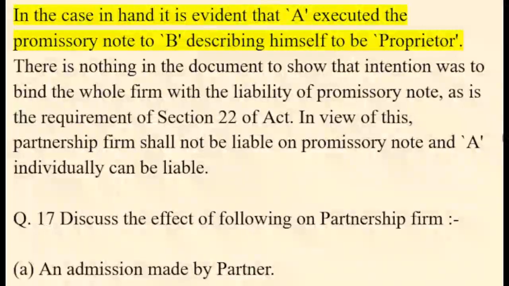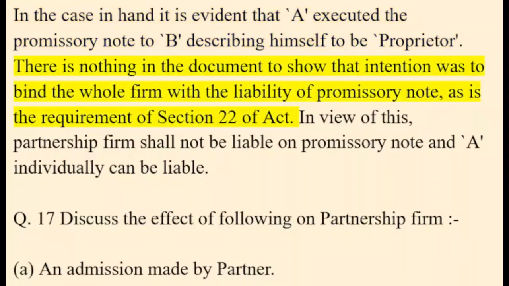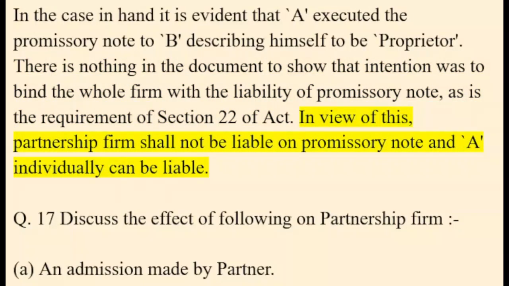In the case in hand it is evident that A executed the promissory note to B, describing himself to be proprietor. There is nothing in the document to show that intention was to bind the whole firm with the liability of promissory note, as is the requirement of Section 22 of Act. In view of this, partnership firm shall not be liable on promissory note and A individually can be liable.